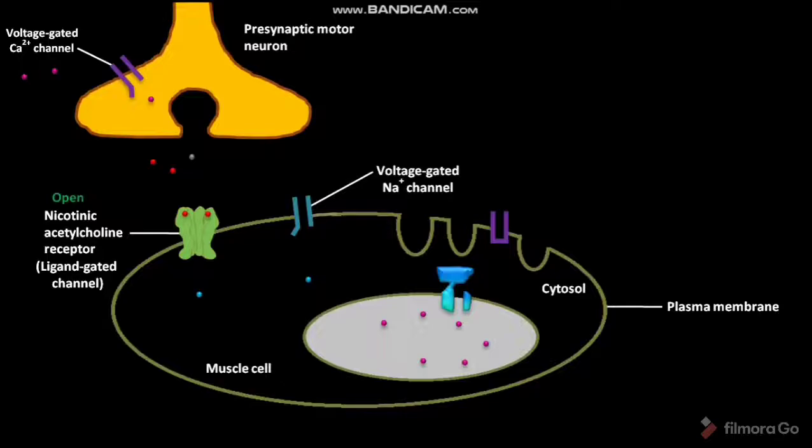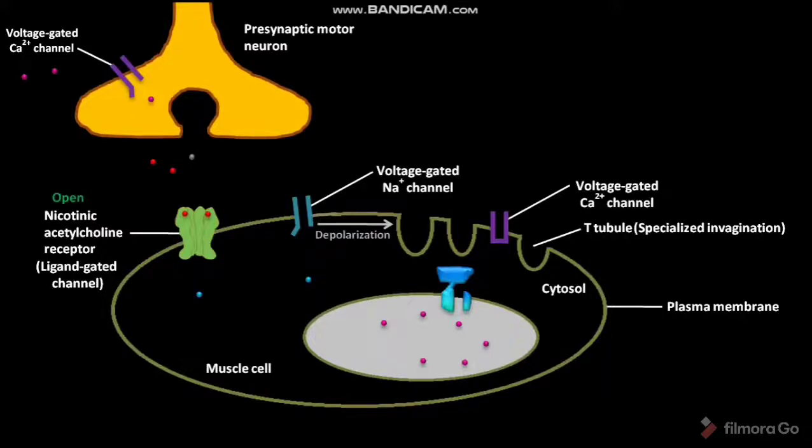The muscle cells have T-tubules. The T-tubules are specialized invaginations of the plasma membrane of the muscle cell. When the spreading depolarization reaches the T-tubule, the depolarization is sensed by voltage-gated Ca2+ channels on the plasma membrane of the muscle cell. Through an unknown mechanism, the closed voltage-gated Ca2+ channels influence the Ca2+ release channel present in the membrane of the sarcoplasmic reticulum.